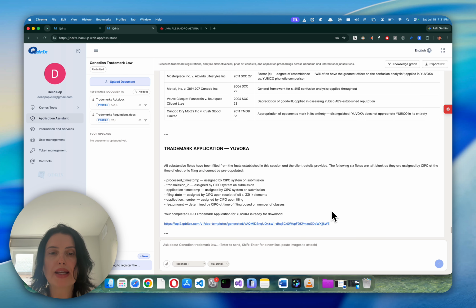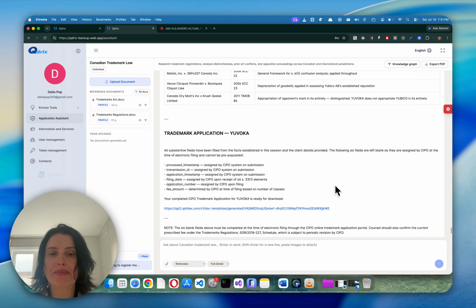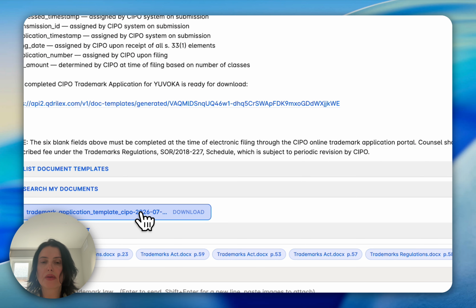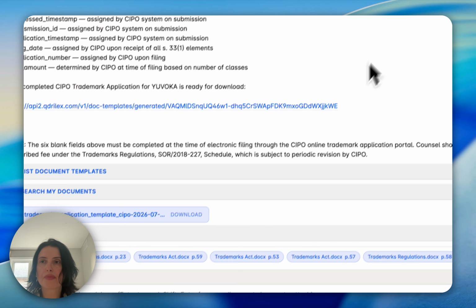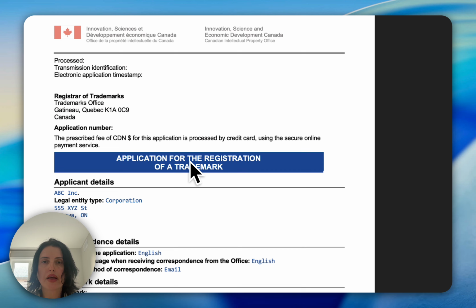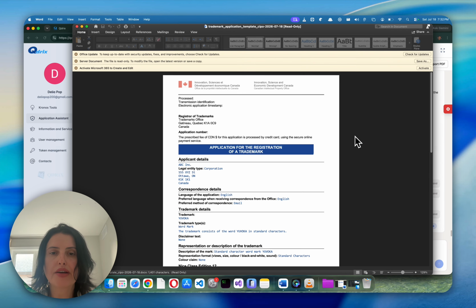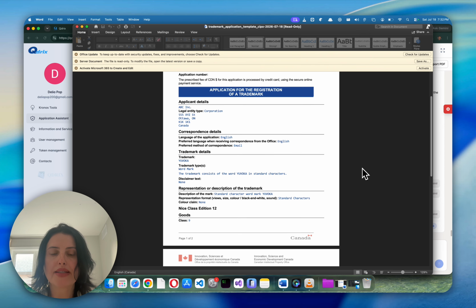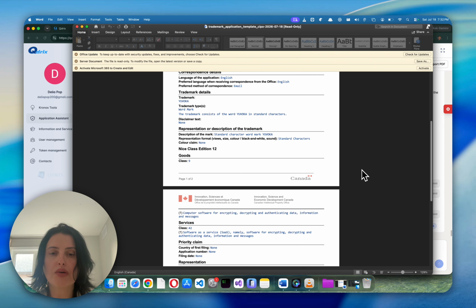We are also being advised that certain fields of the application cannot be assigned at the moment because they will be assigned by the CPO system on submission. Let's go ahead and open the trademark application template. And it's read-only here. And as we can see, our application is provided to our specifications.